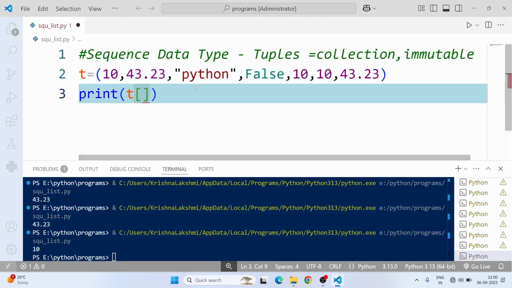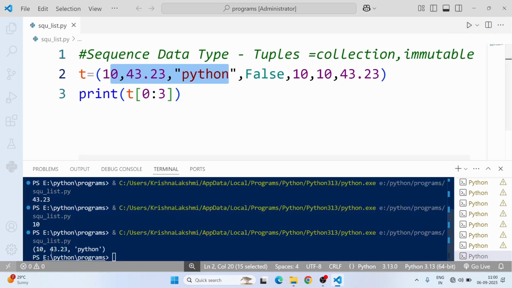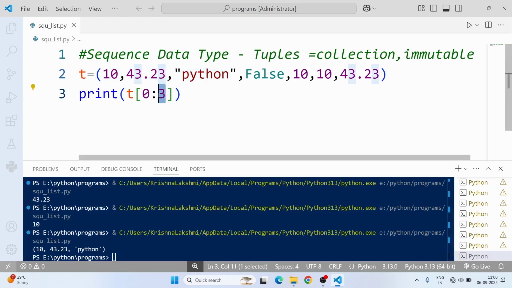Suppose I'm going to slice the values from 0 to 3, meaning indexes 0, 1, 2. There are 3 values that will be printed: 10, 43.23, Python. The 3 represents the number of values from the index position.